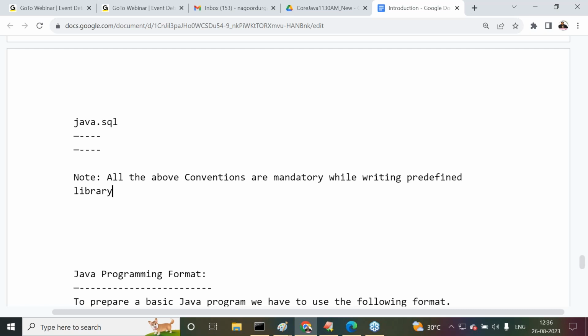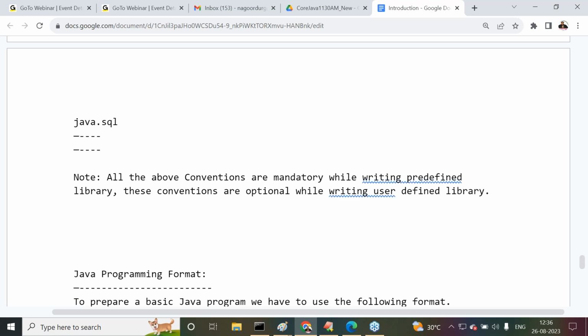Got it or not? But these conventions are optional while writing the user-defined library.